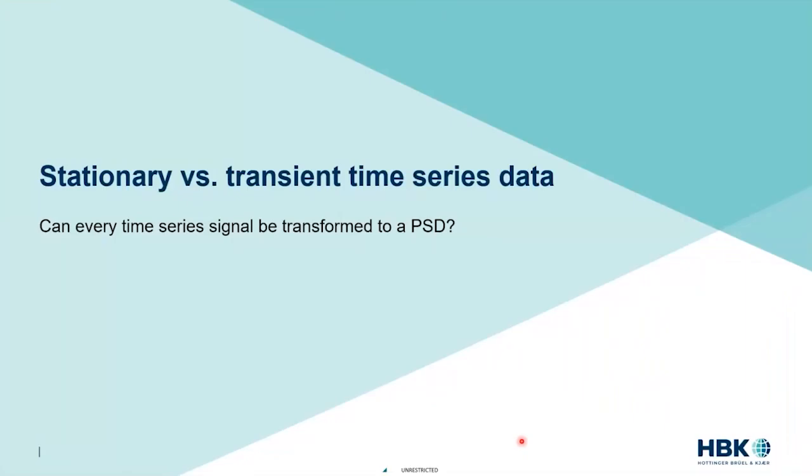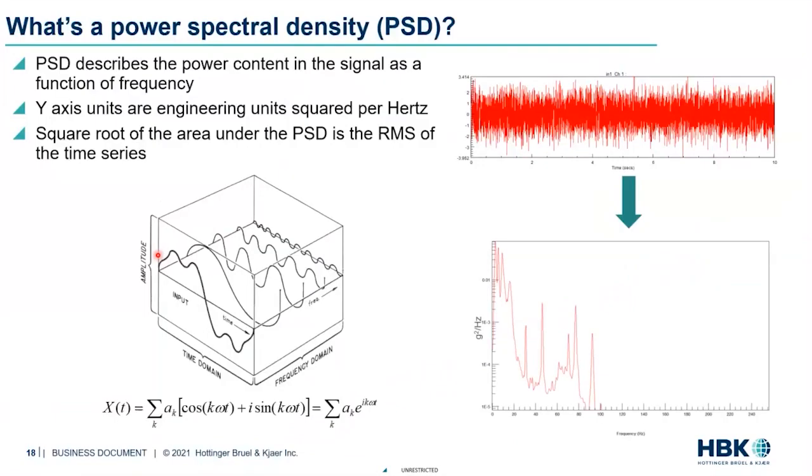Before we get into the actual frequency domain calculations, I want to briefly talk about this section, which is referring to stationarity versus transient time series. This is a concept important to understand because we are trying to answer this question. When somebody gives us an acceleration or a displacement time series signal, the question we ask ourselves is, can every time series signal be transformed to a PSD? You'll see at the end of this section, the answer is probably no. We cannot. There's a common myth that we can take any time series signal and convert it to a PSD, and that's not quite the case.